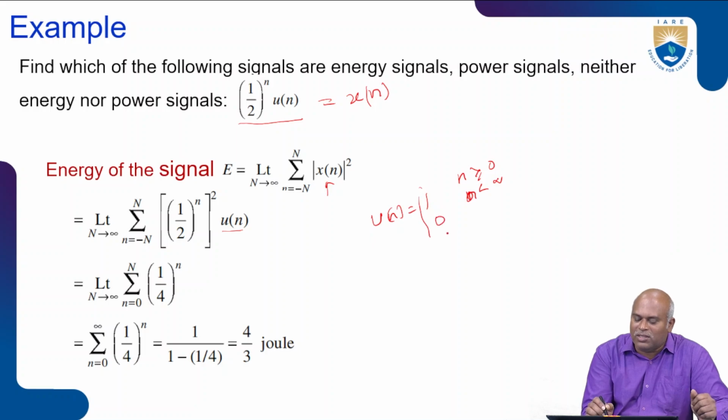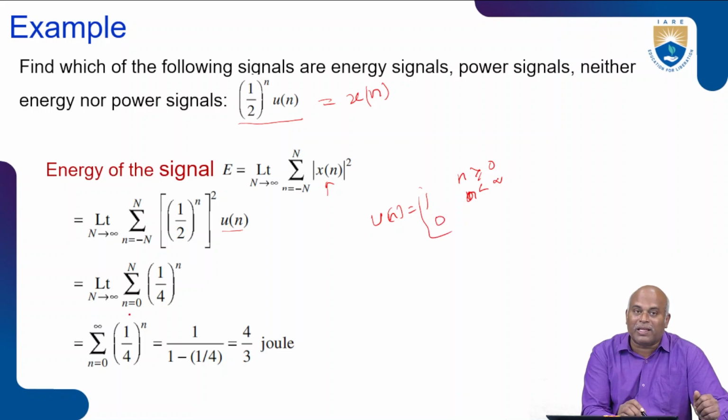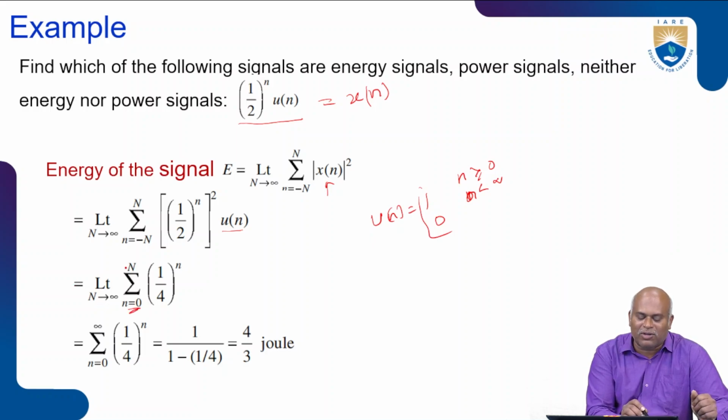So this is 0. This condition I can adapt for the interval. So limit N tends to infinity, n equal to 0 to capital N. Here, because our formula is minus N to plus N, that's why I write the present range for n, 1 by 2 whole power n, so n equal to 0 to infinity.